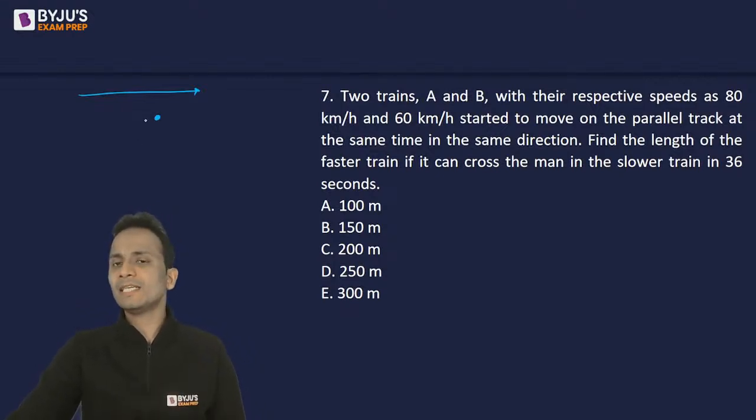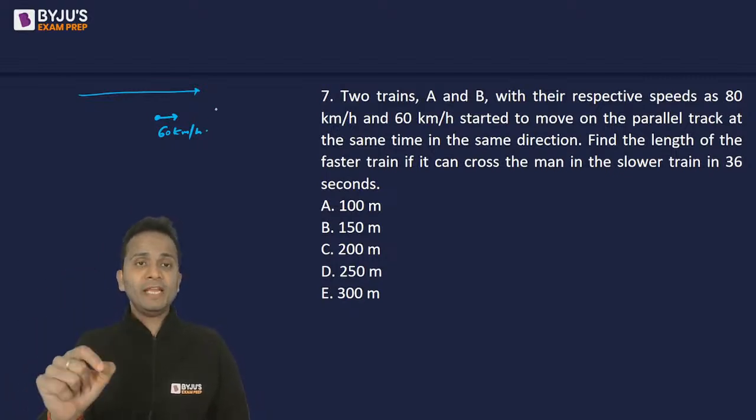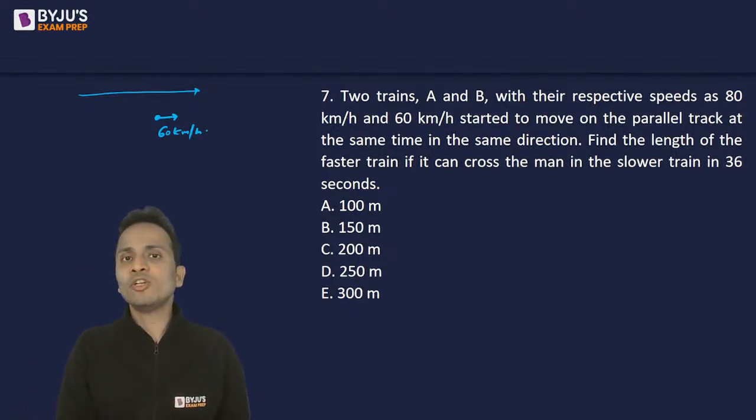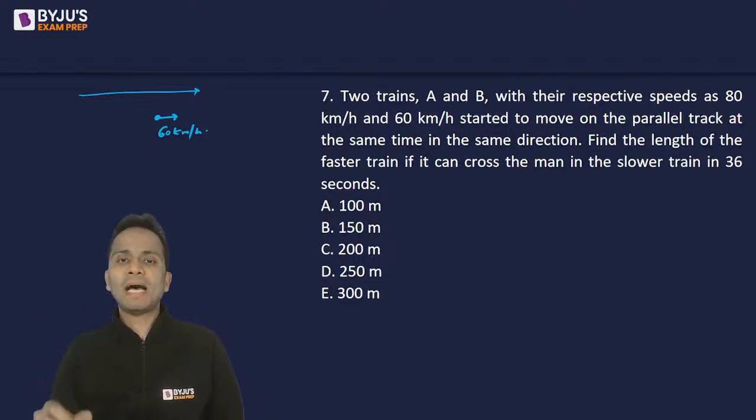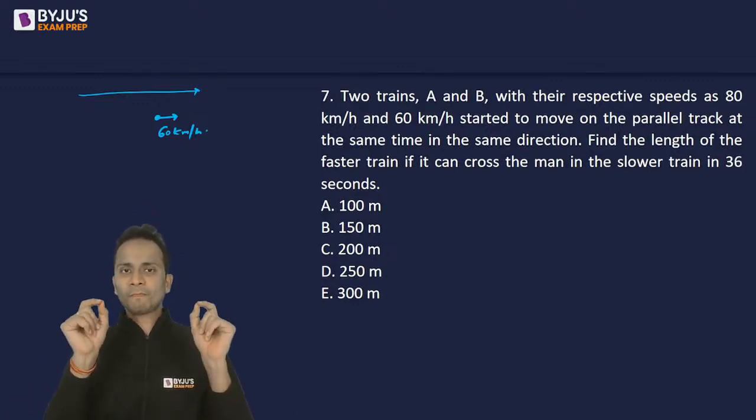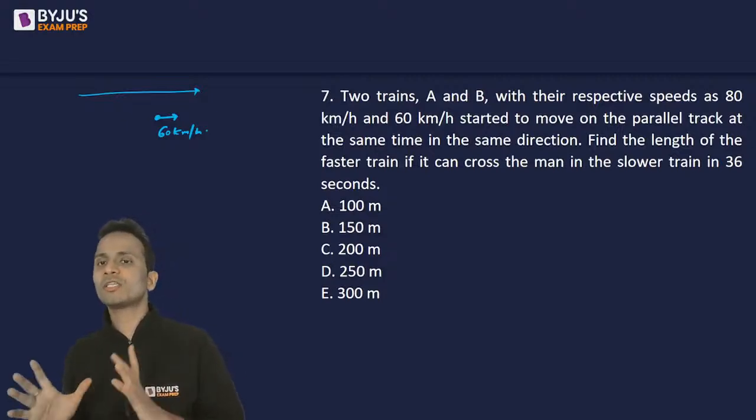And since the slower train is moving at a speed of 60 kilometers per hour, the train traveling at 80 km per hour will completely cross the man who is traveling at 60 km per hour in the same direction. That's it. So here the train has to completely cross a man.